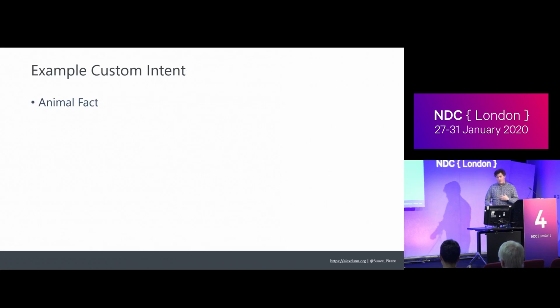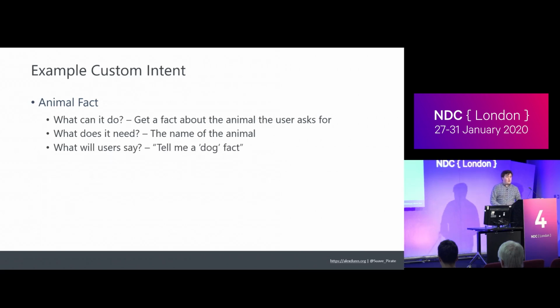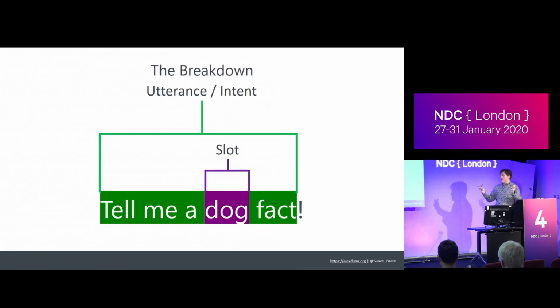So I'll give you an example of a custom intent. This is similar to what we're going to actually be doing in the demo. If we're going to build an application where we can give a fact about an animal, right? So what can it do? It can give us a fact of the animal that the user asks for. So the only thing we really need is the name. We don't really care about the way they said it. We just need to know what is the animal so I can look it up and give you the fact. And the way that someone says it is maybe "tell me a dog fact." So to break that down, in "tell me a dog fact," the dog is the slot value that we care about. The whole thing is the phrase, and both of those combine into the actual intent that we're defining them under.